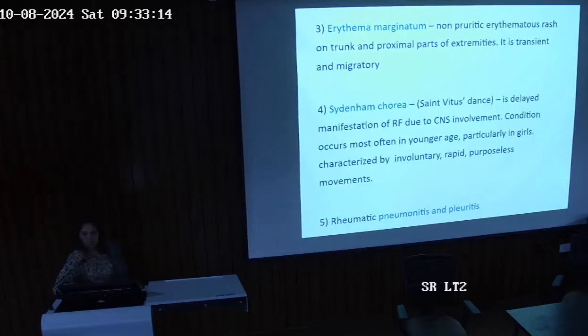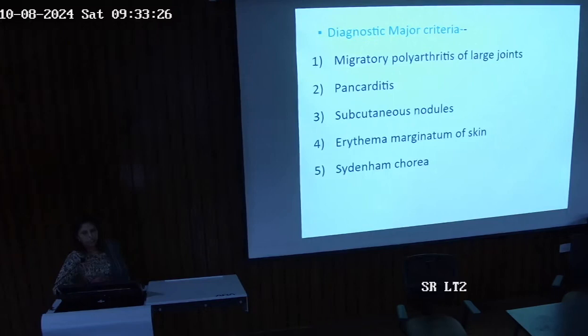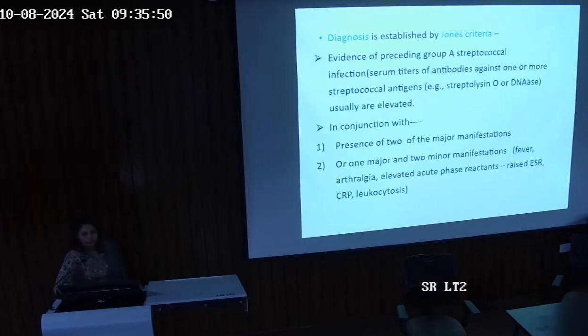What is it characterized by? Involuntary, rapid, purposeless movements. And it can also cause rheumatic pneumonitis and pleuritis. So what is the criteria? The diagnostic major criteria for rheumatic heart disease are migratory polyarthritis of large joints, pancarditis, subcutaneous nodules, and erythema marginatum of the skin. So what is the diagnosis established by the Jones criteria?